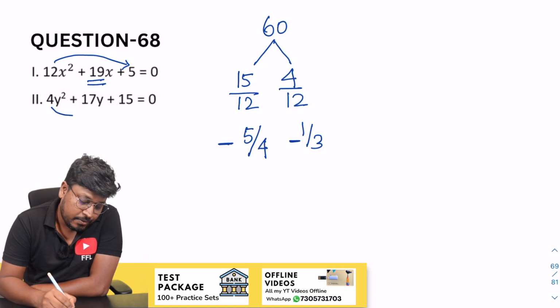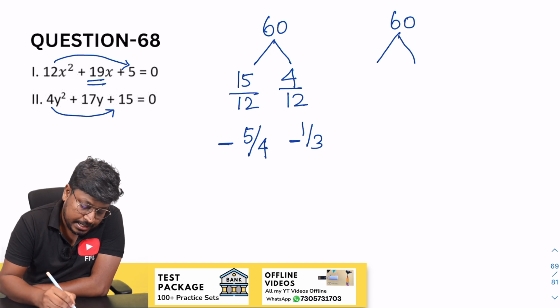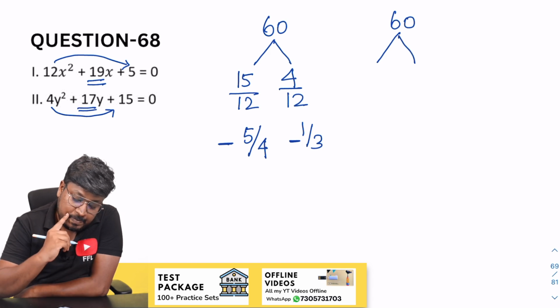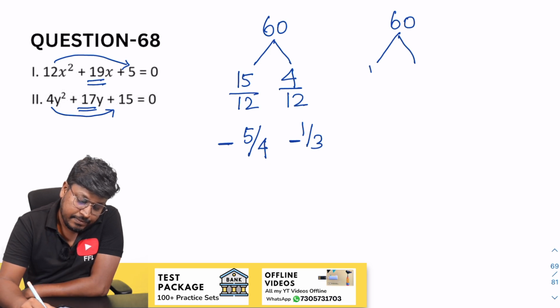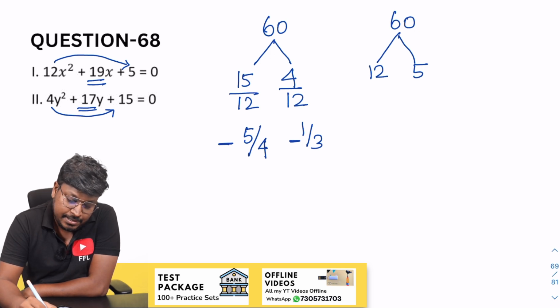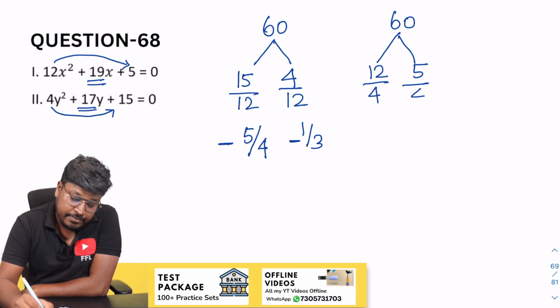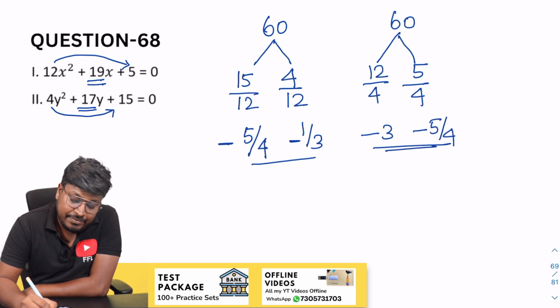So next will be 4 and 15, which will be 60 again, right? So now our target is to get 17. So 12 and 5. When you add both the numbers, the resultant will be 17. So divide by 4 and divide by 4. So minus 3 and minus 5 by 4. So now this will be the factor of y and this will be the factor of x.